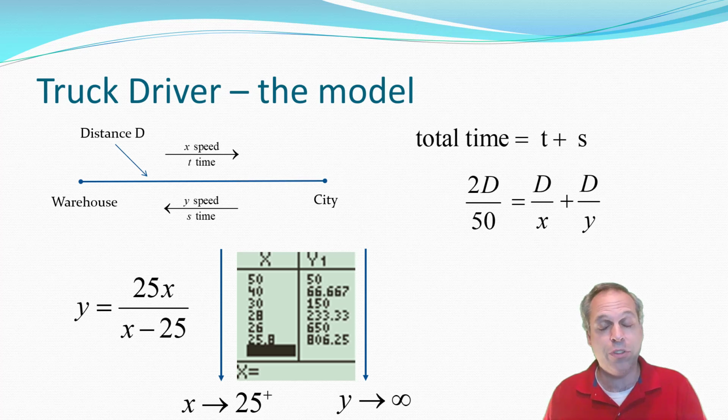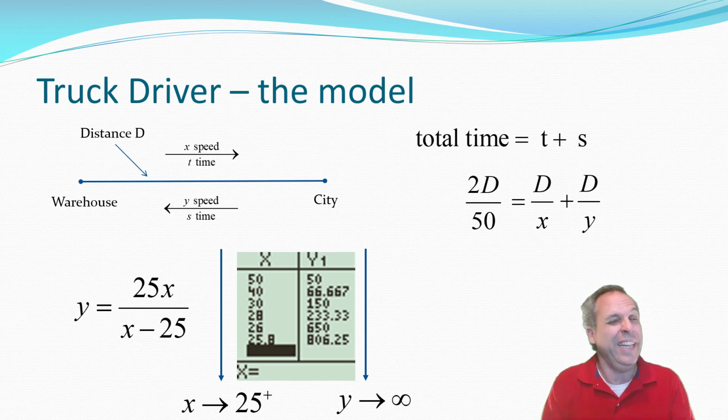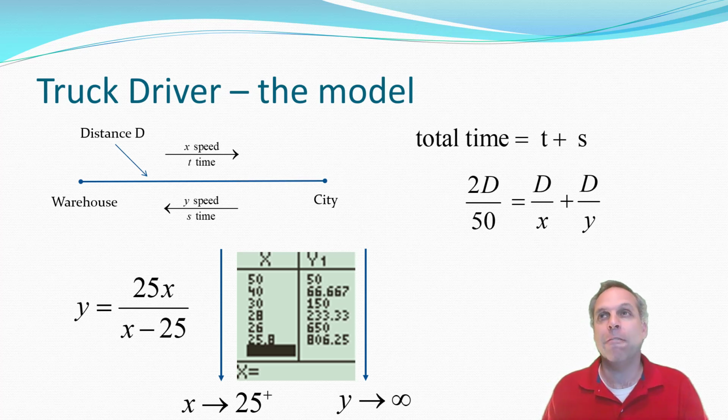Now that usually surprises people. In fact, this model predicts that if you go just a little bit over 25 miles per hour, you have to come back faster than the speed of light, so that overall you just average 50 miles per hour. This is counterintuitive for most people, but it's not hard to understand. Just think of it in terms of the resource we actually have. The only resource we have is time.